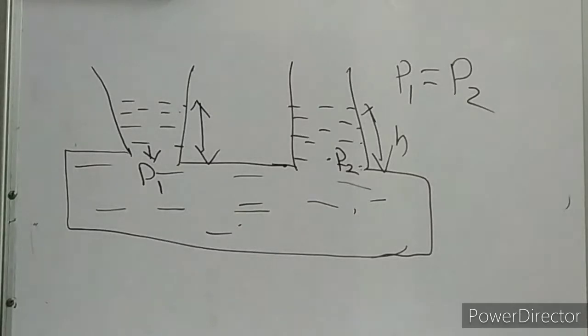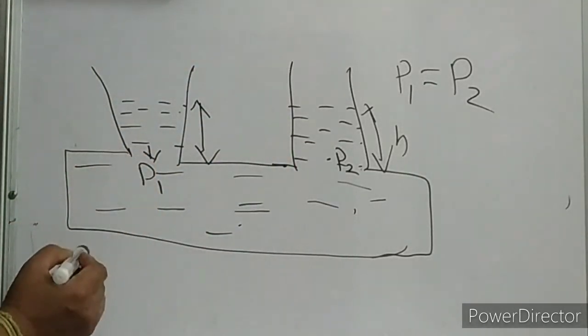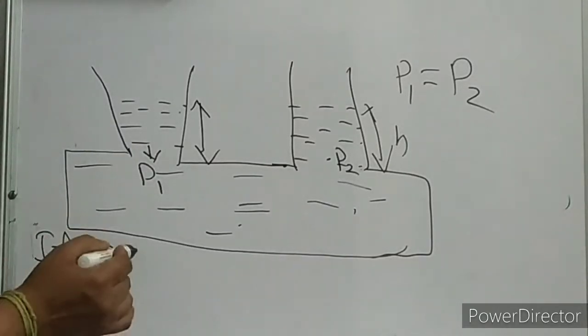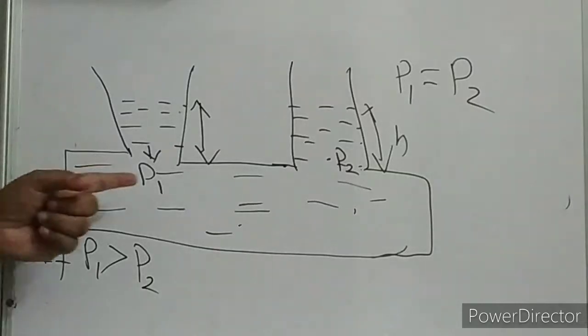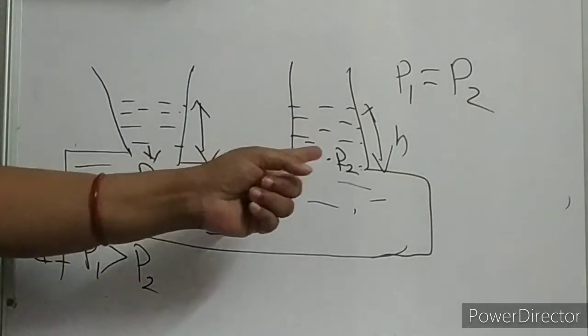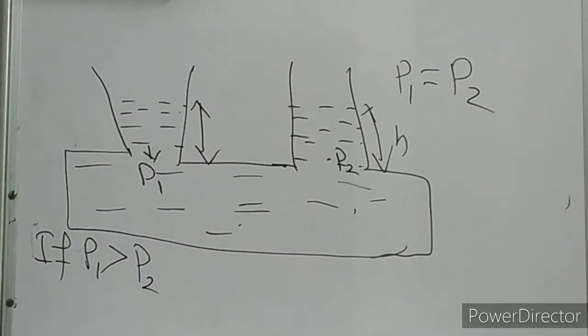Another way to look at it. Suppose pressure is not the same. If I say P1 is greater than P2, so here pressure is more and here pressure is less. We know the liquid will flow from the higher pressure area to the lower pressure area.